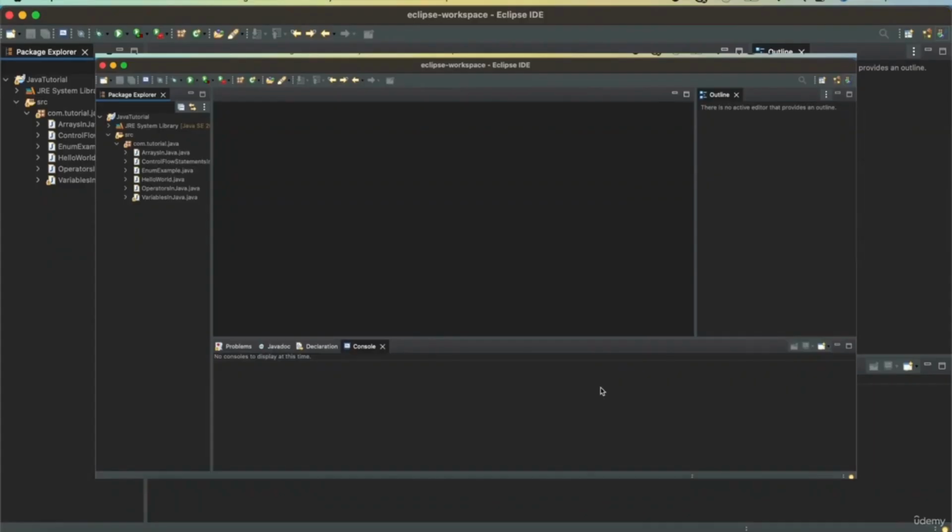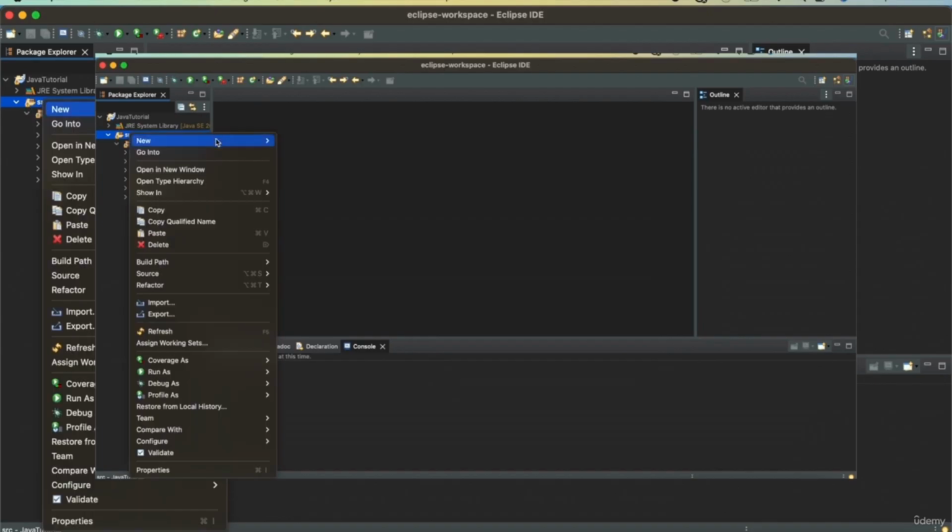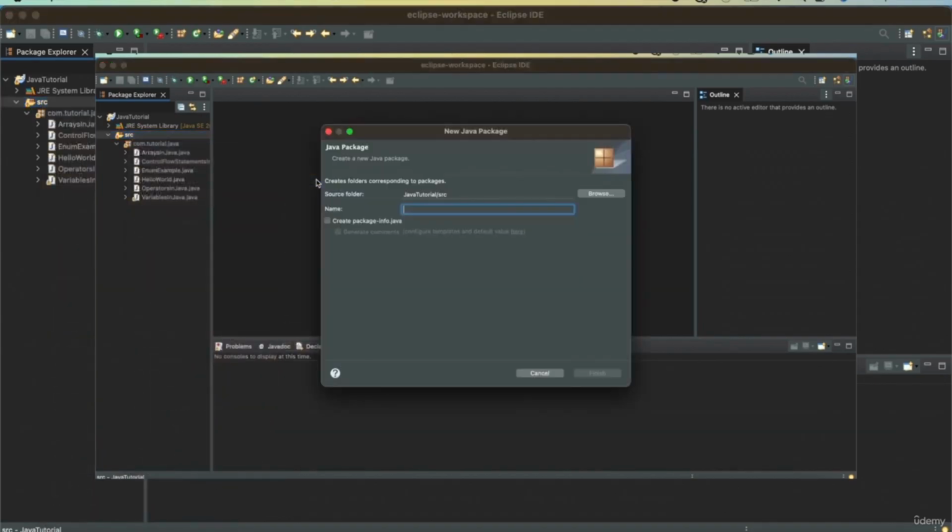In a package, we will define a class and we will use that class and print its member variables. We want to define a package called employees and a class called employee. In order to define a package, we'll go to the src folder, right click, new package.